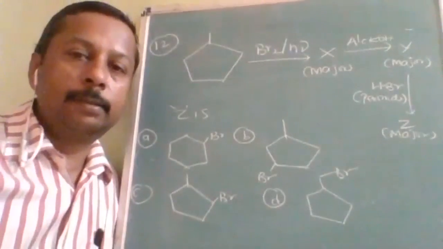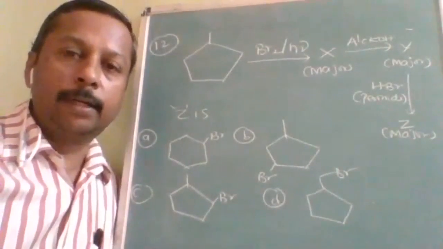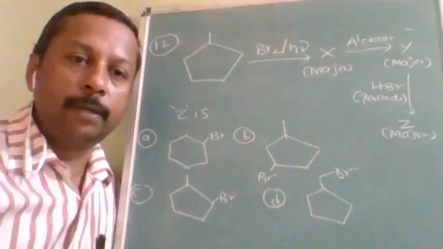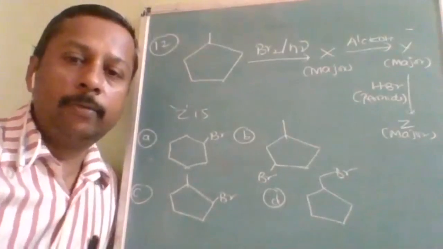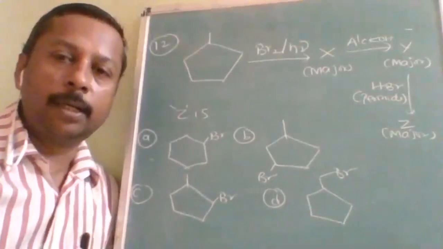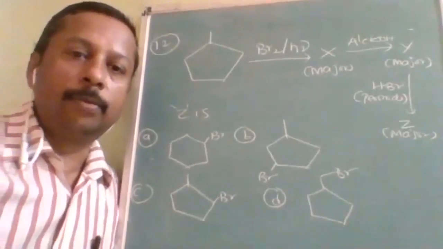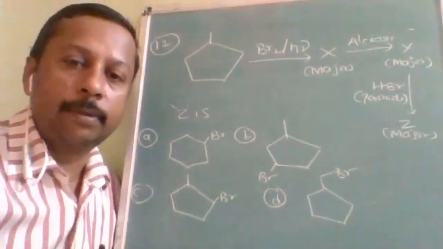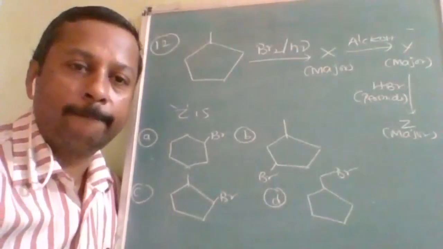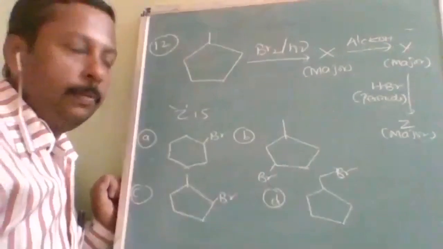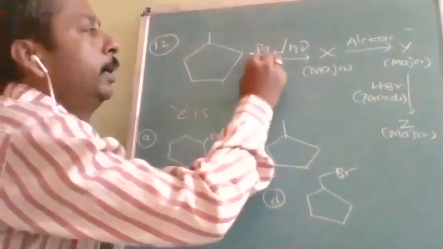Okay, here is another sequence. You have to find out everywhere if more than one product is possible. You will take only the major product and react further. So try to solve this question and give me the answer. Okay, now listen to my explanation.